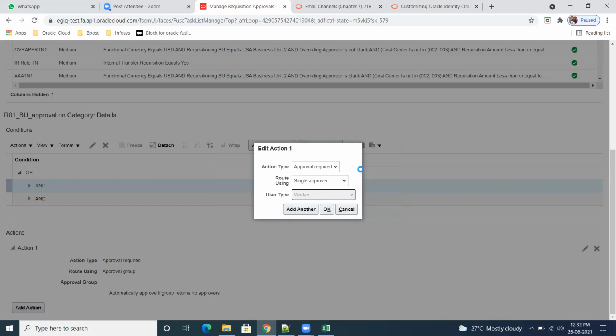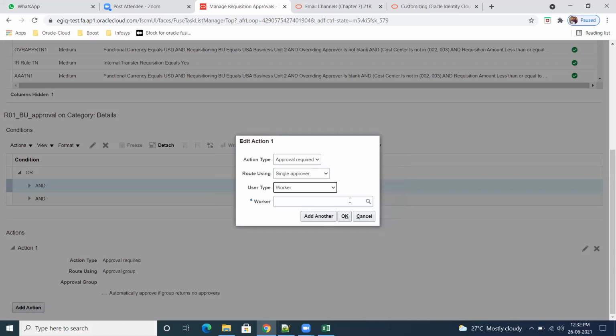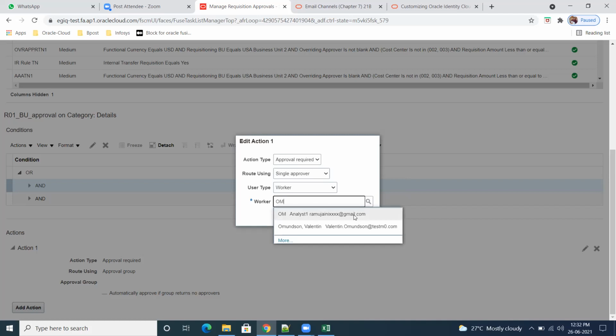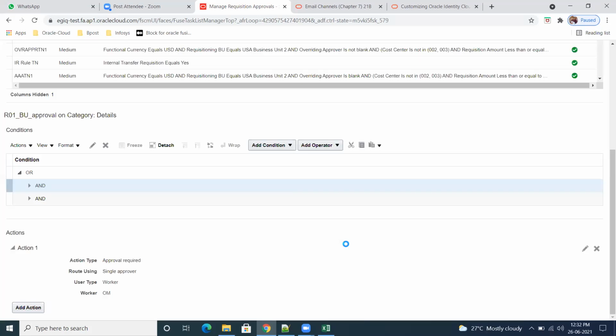So single approver, they will go for worker, and I'll give the worker name. So whenever these things execute, the system will trigger. I'll take my name only. Click on OK.